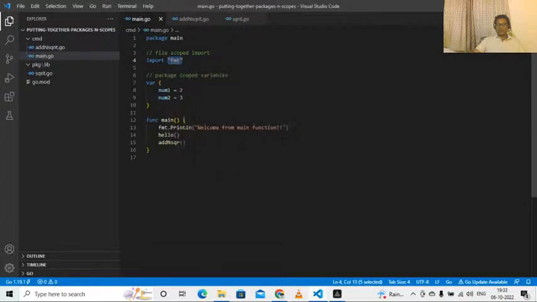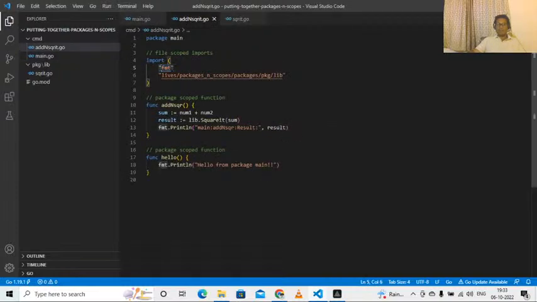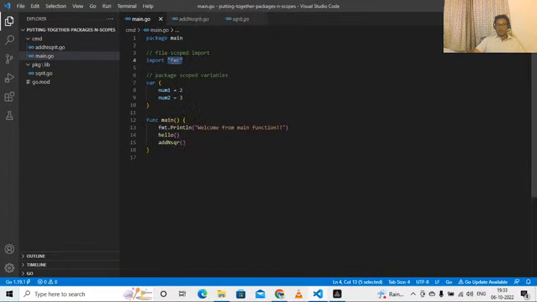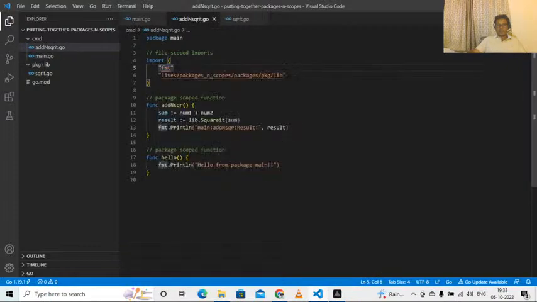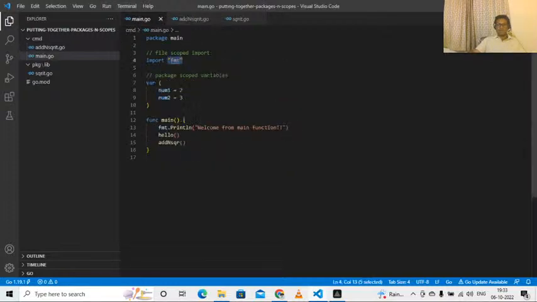Import statement has only file scope. By default, all import statements have file scope. If you want to use any function from an imported package in any file, inside each file you have to add an import statement. So import statements are file scoped. Any variables or functions you declare outside a block are package scoped. If you make their first letter capital, they become global scope.